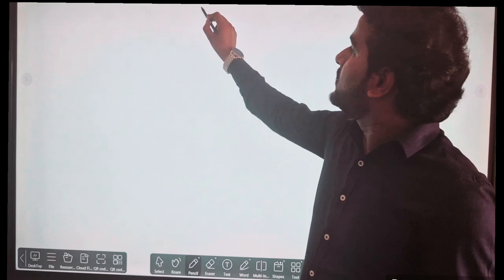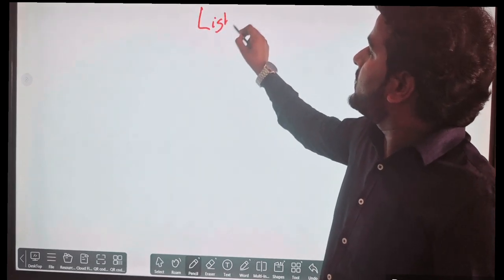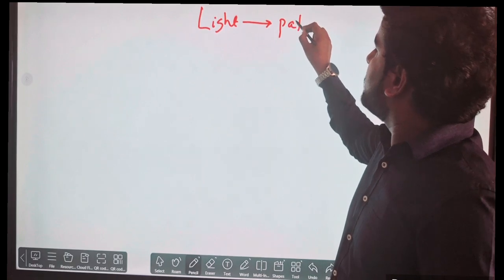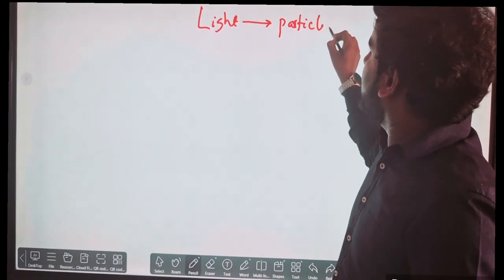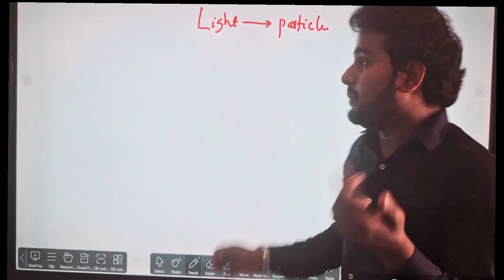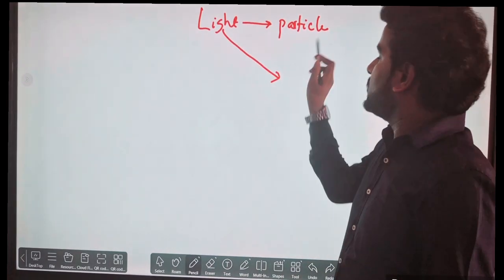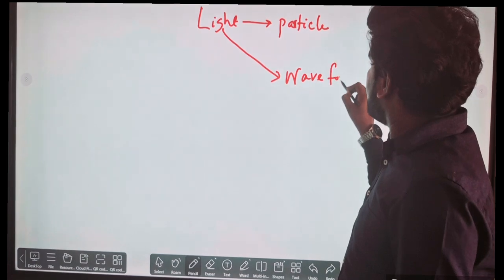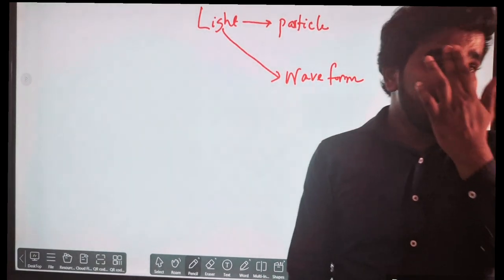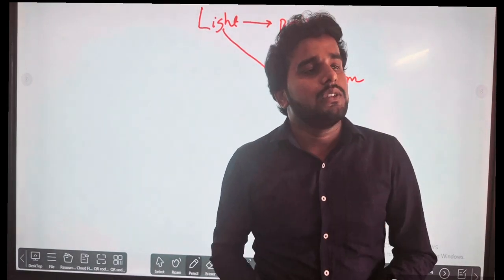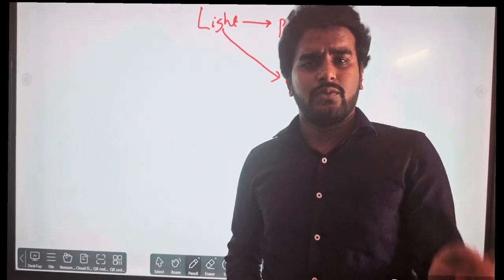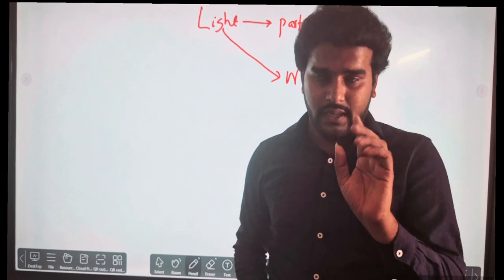Now, sometimes we say light is a particle, or light is observed in particle form, and light is also observed in wave form. We can say it contains particles. Up to class 10 we will learn it in the form of rays.